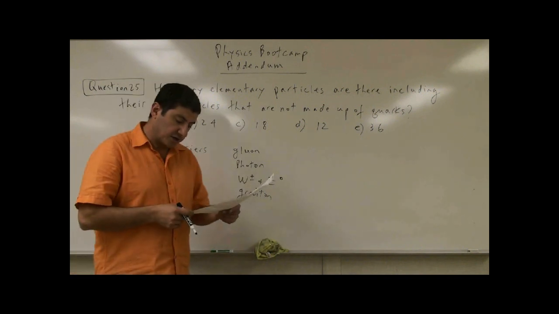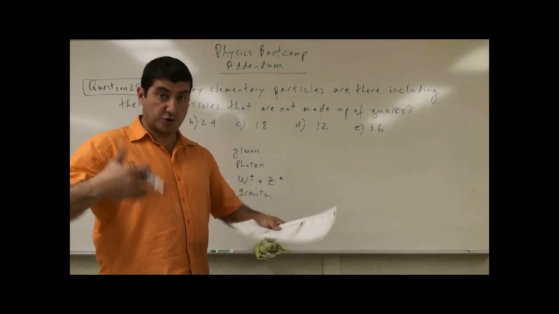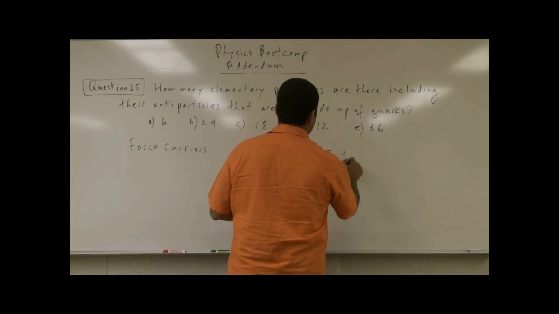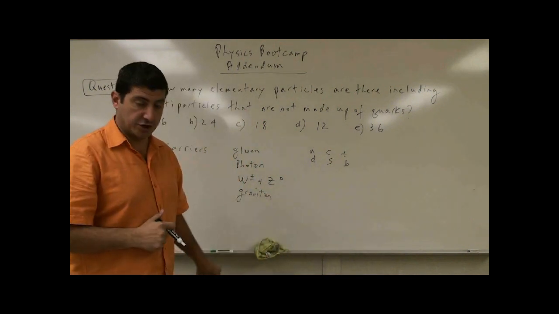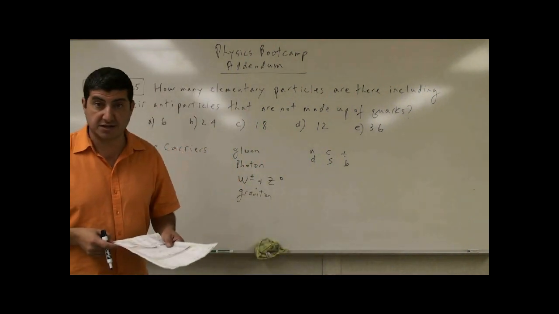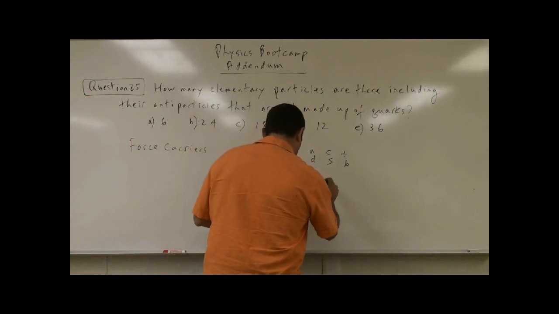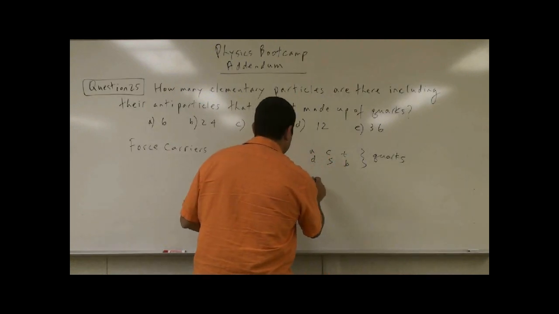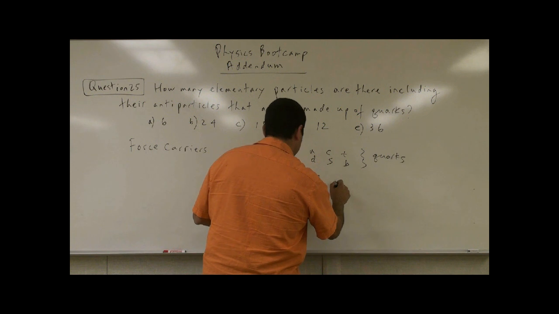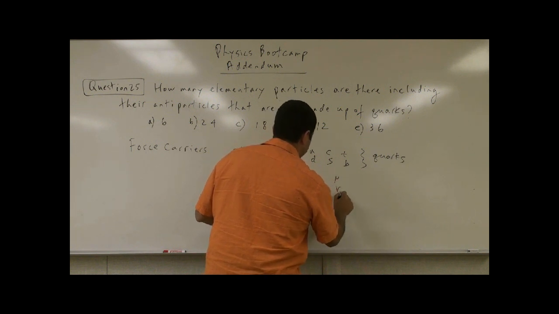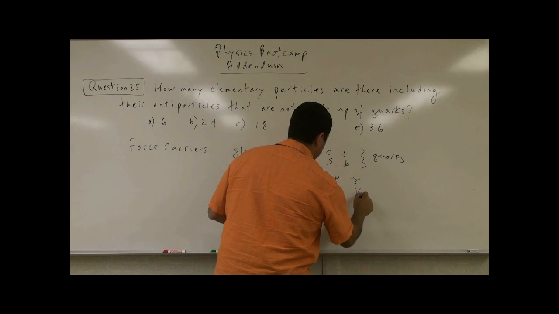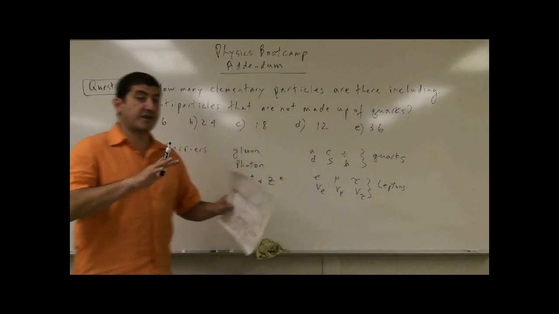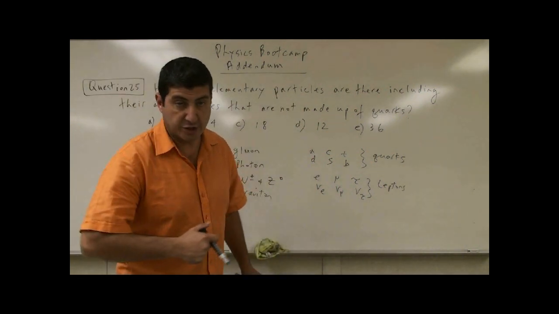Besides this, what are there? There are the constituents of matter, which are the quarks themselves: up, down, charm, strange, top, bottom, and of course their antiparticles. And then there are the leptons, such as the electron. So these are quarks. And then the leptons: electron, electron neutrino, muon, muon neutrino, tau, tau neutrino. Okay, these are the most fundamental building blocks of matter according to elementary particle physics.